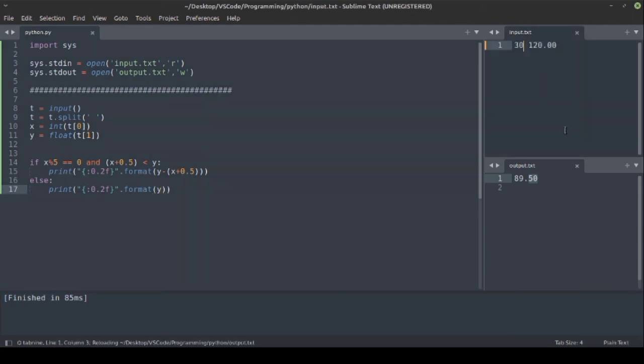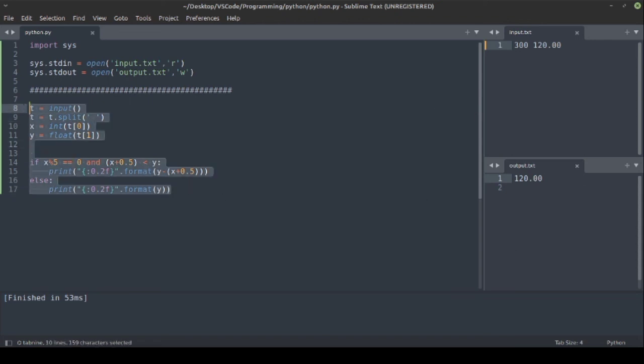So let's change our test case and run. Here you can see 120 got printed. If we had not put this else statement, then it would print nothing. So therefore it was getting wrong answer. Now we have to also give the else condition because it is mentioned in the question. So if these conditions are false, then we have to print the initial bank account, so the initial balance only. This we had forgotten to do.